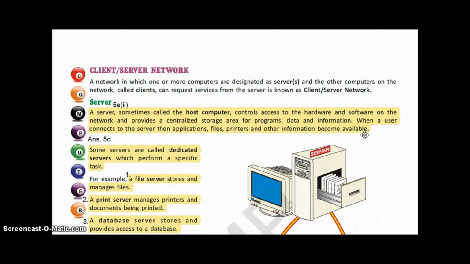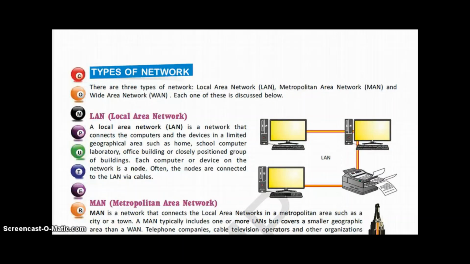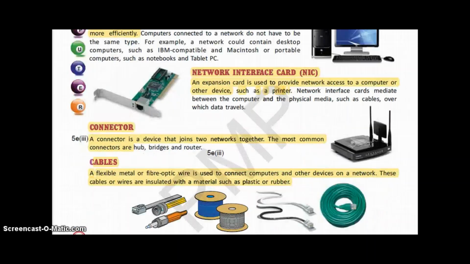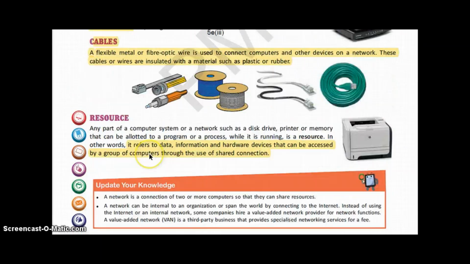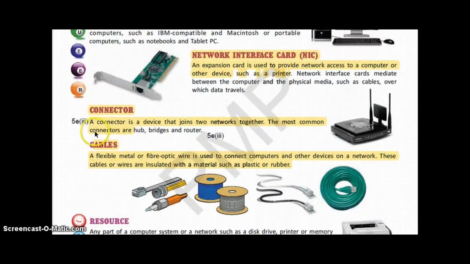Now the third define the following is a connector. For that we have to move to this page, page number 136. A connector is a device that joins two networks together. The most common connectors are hubs, bridges and routers. You have to write till routers.